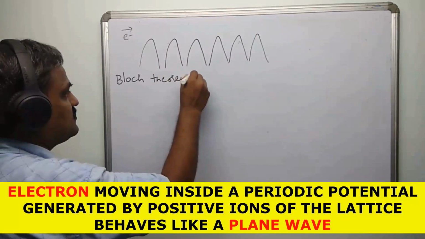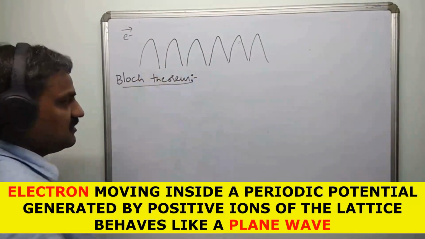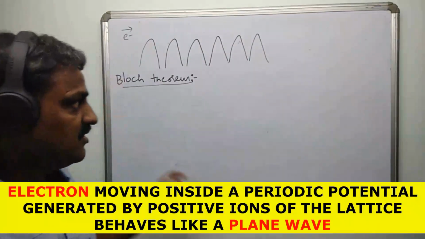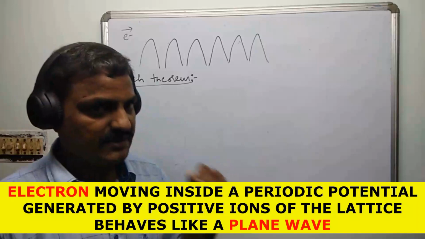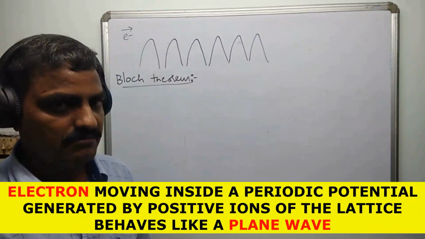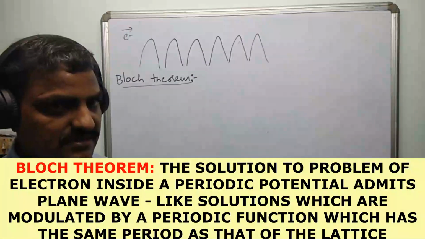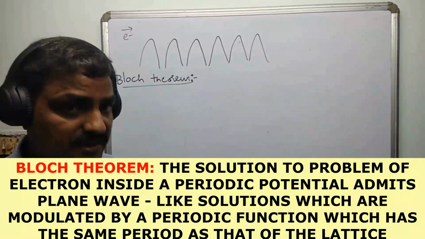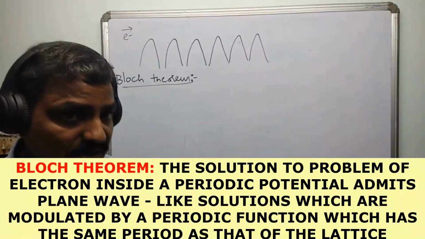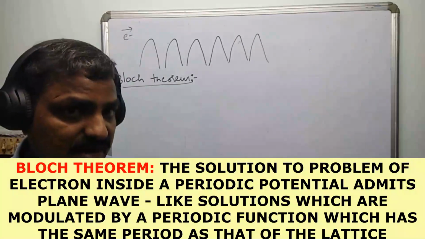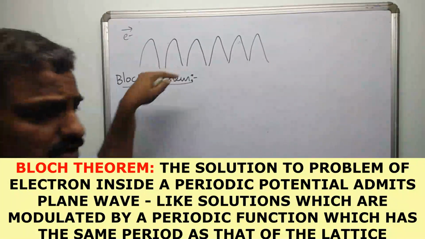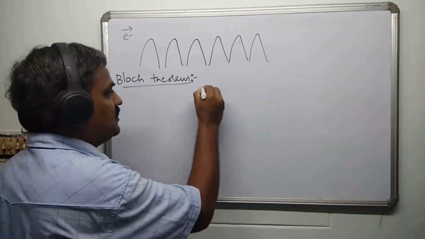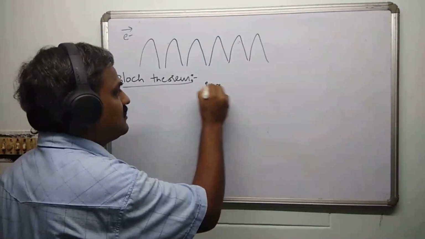What does this Bloch theorem say? Bloch theorem says that electron motion inside a periodic potential will admit solutions of the form psi k of x, which are plane waves modulated by some function that has the periodicity same as that of the lattice. Solutions of the form e power plus or minus ikx.